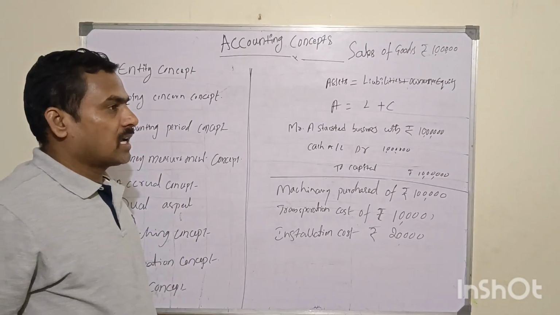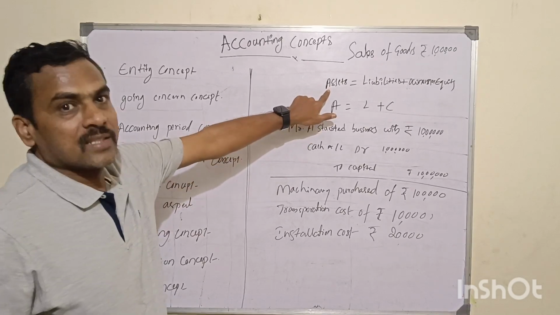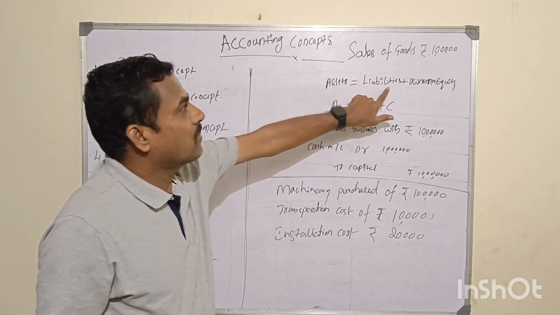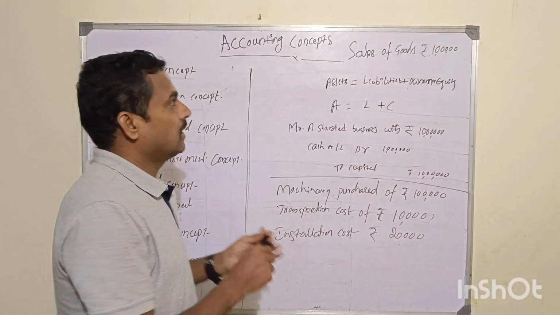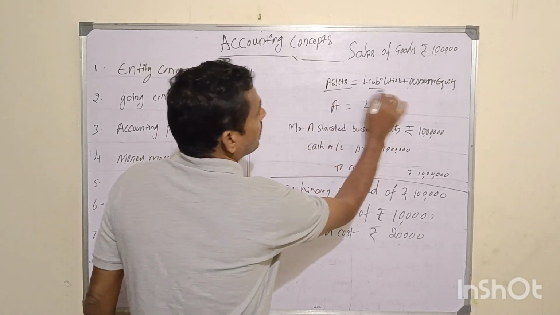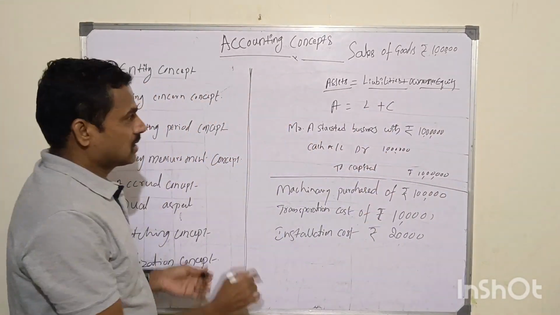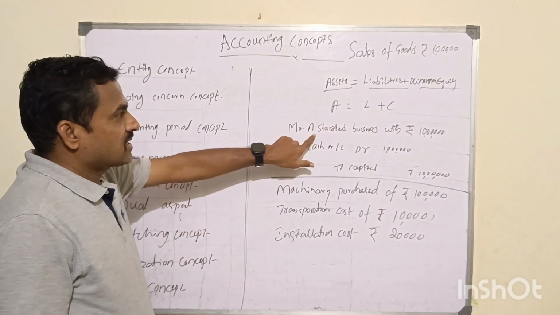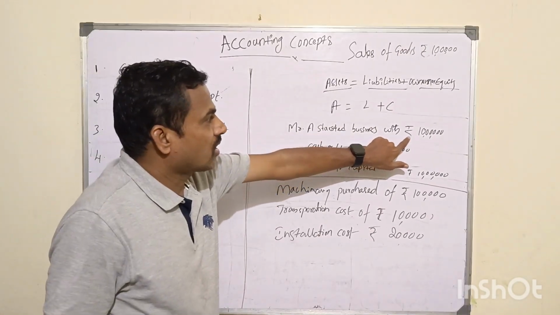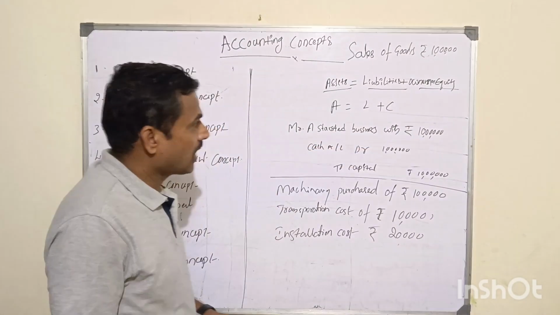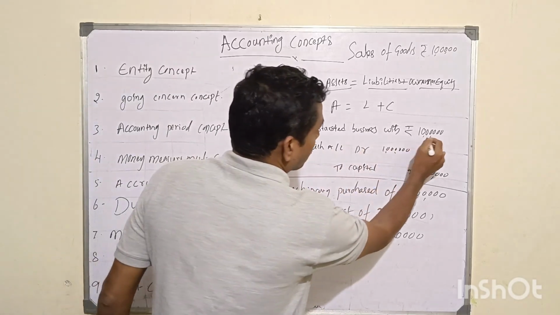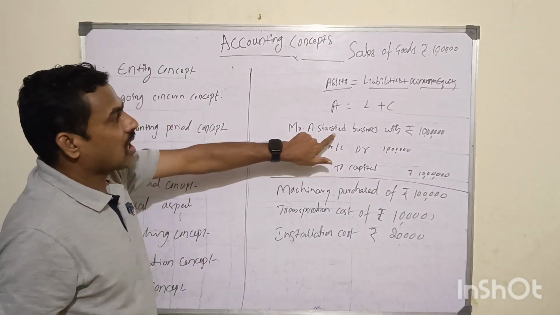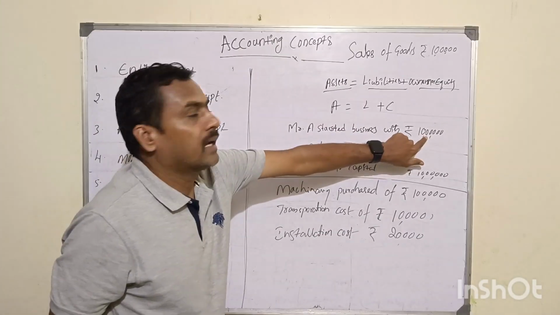That means I can show it in terms of assets equal to liabilities plus owner's equity. Like asset is equal to liabilities plus owner's equity. How is it? I'll tell you. For example, Mr. X started a business with rupees 10 lakhs.